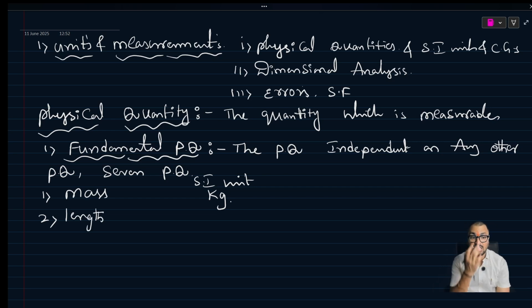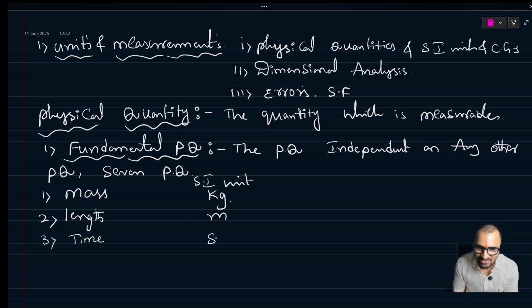Next, we have length. Length is also a fundamental physical quantity, and its SI unit is the meter. The third fundamental physical quantity is time. Time we measure in seconds. Someone may say they can measure in minutes, hours, days, but the common and easiest unit is the second. We can use any unit, like length in feet also, but the regular terminology used is slightly different from the system of international units.